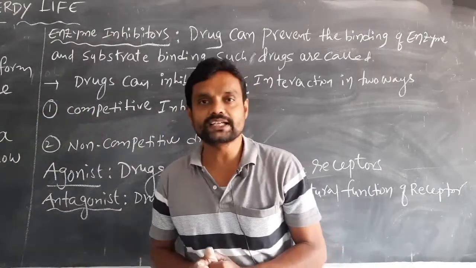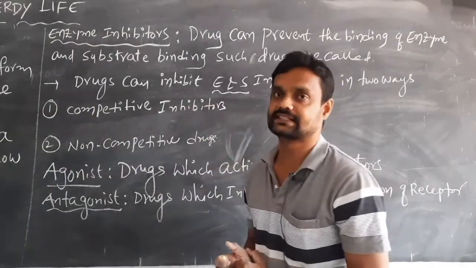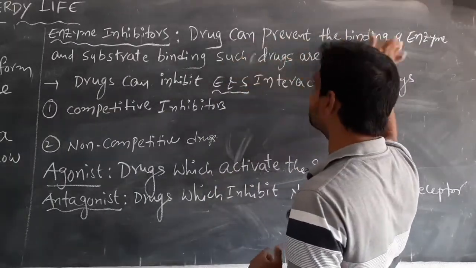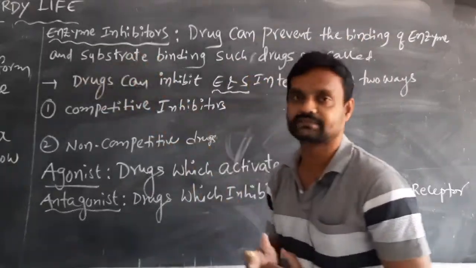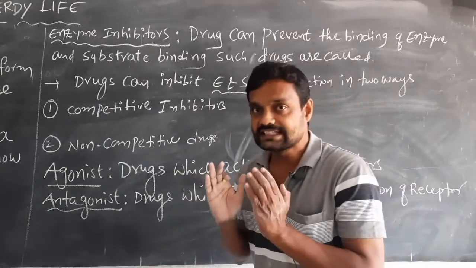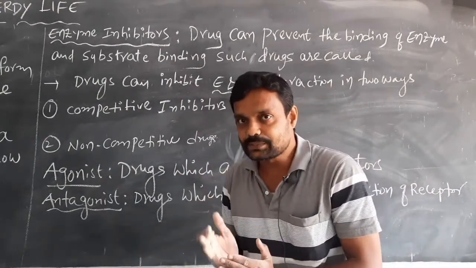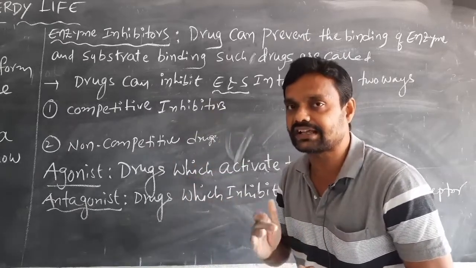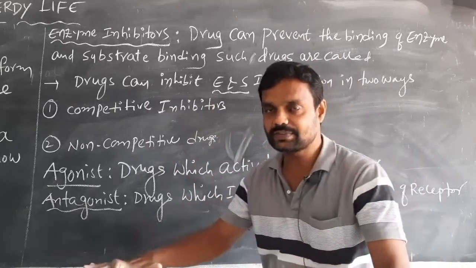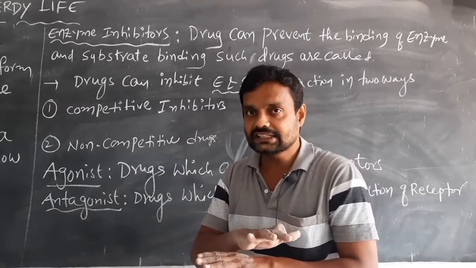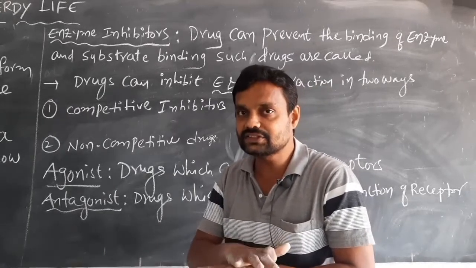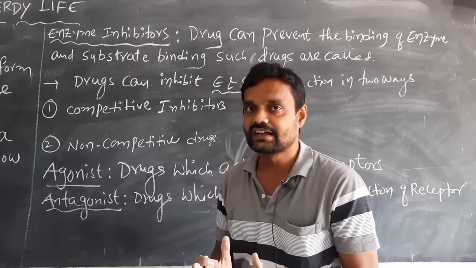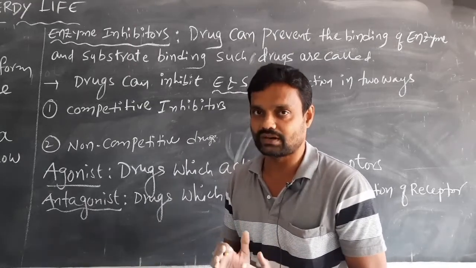Okay students, now enzyme inhibitors. What is meant by enzyme inhibitors? Simply, drugs that can prevent the binding of the enzyme and substrate. Generally in our body, the substrate reacts with the active site on the enzyme, the reaction is completed, and the message is sent to the cells in our body.